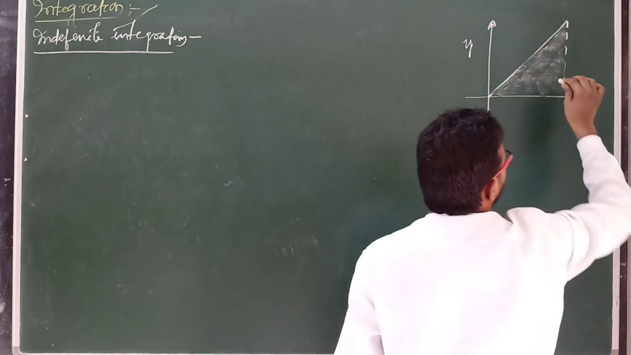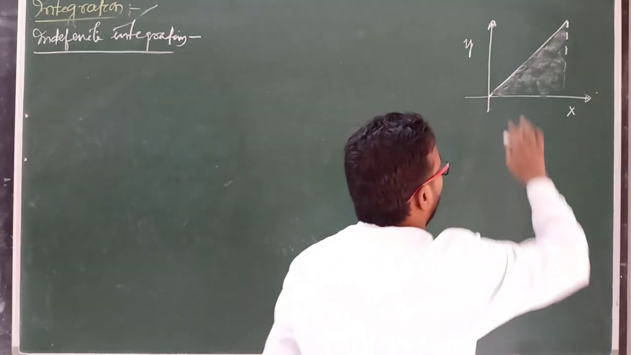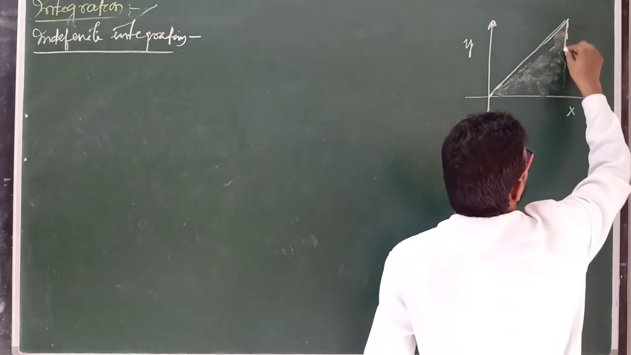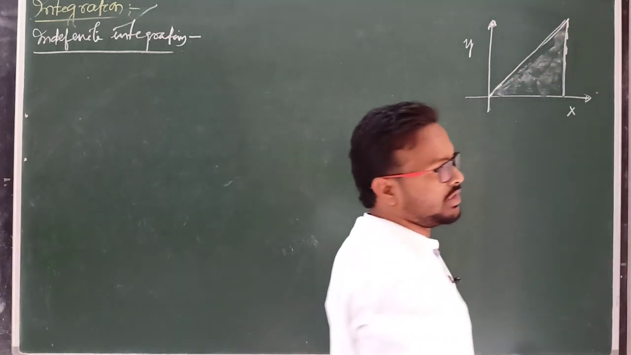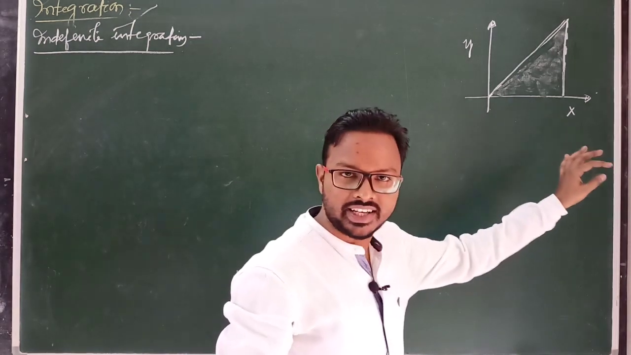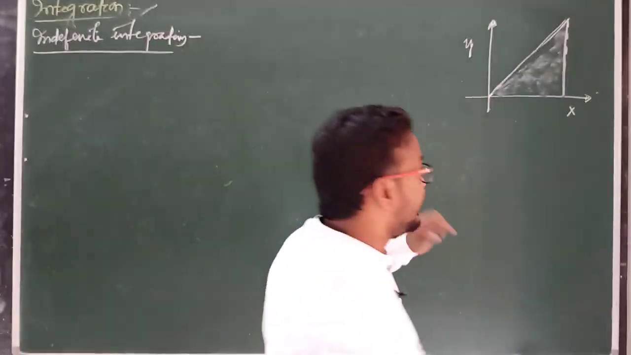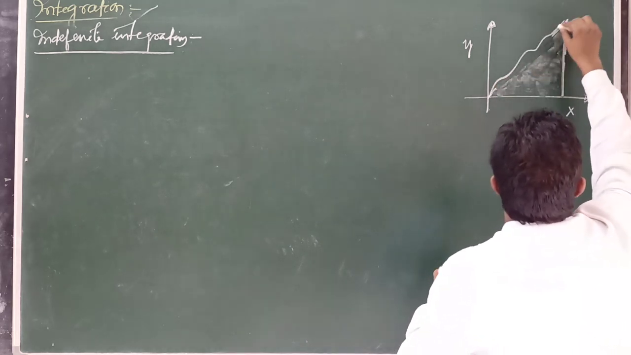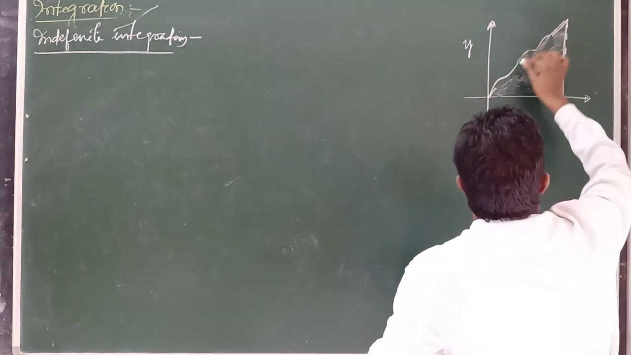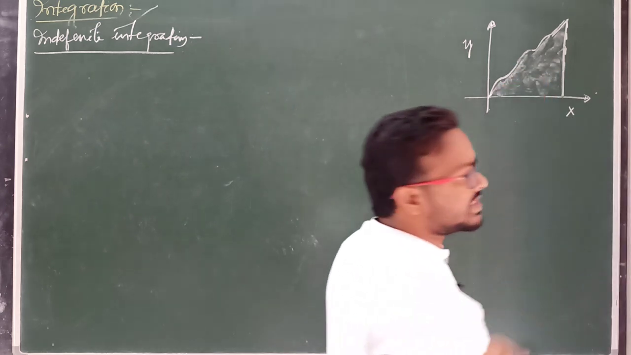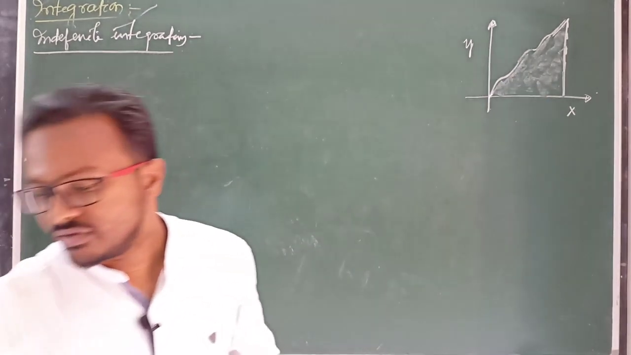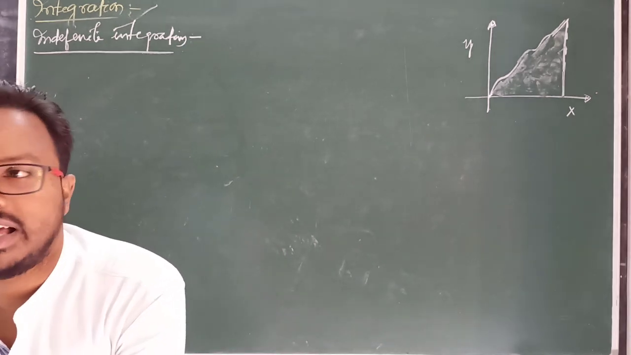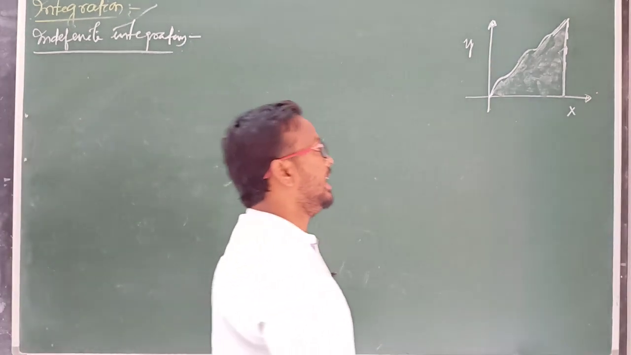So how can we find this total area? Clear? If there is a right angle triangle, then its area you can calculate as half into base into height. You can calculate it easily. If this graph is not a straight line like this, any curve graph, so how can you find this area? It is difficult to find area by using simple algebraic method or by using simple formula. So in this case we have to use integration process.